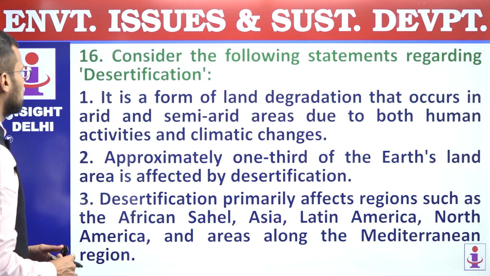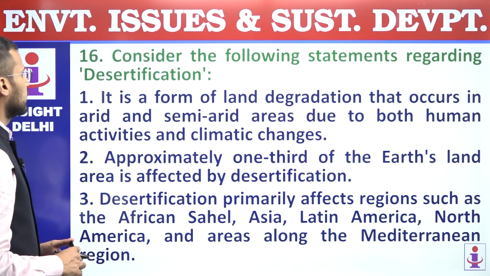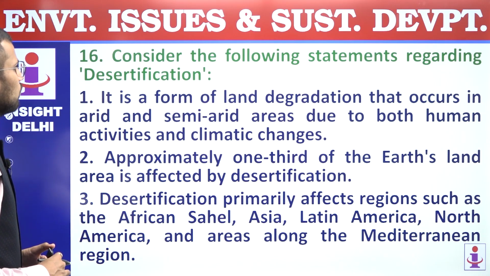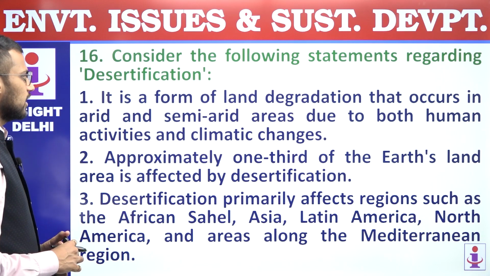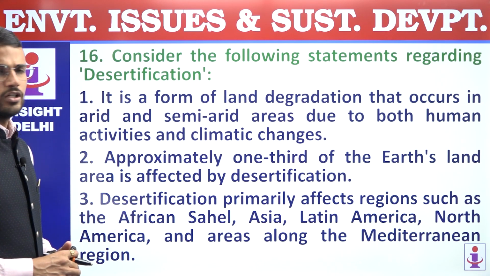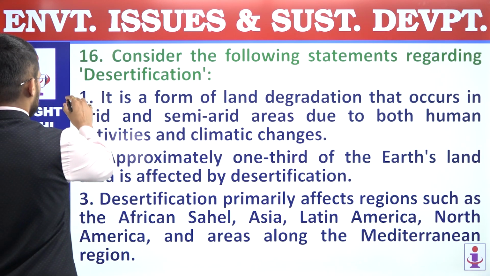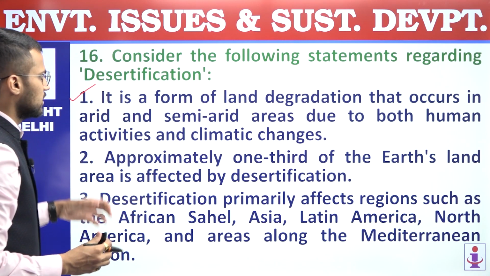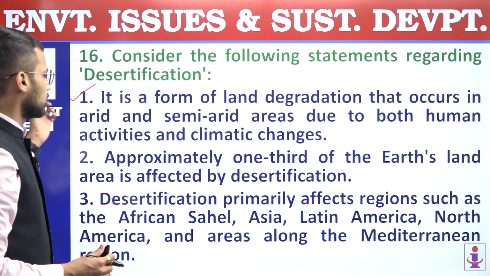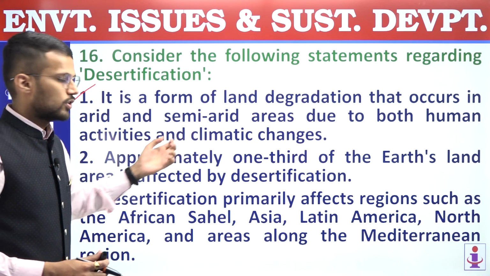Next now, 16th. Consider the following statements regarding desertification. First, it is a form of land degradation that occurs in arid and semi-arid areas due to both human activities and climatic changes. So the first statement is a correct statement because desertification, yes, it is land degradation and it may occur because of human beings or certain climatic changes.